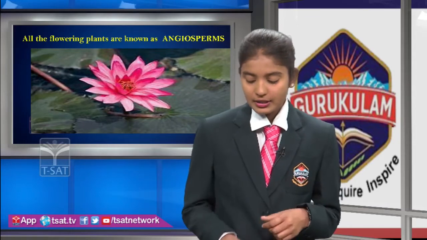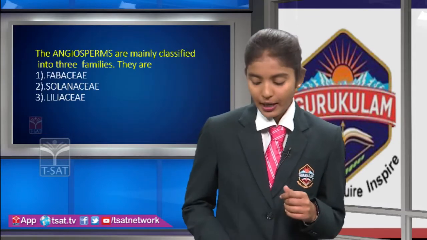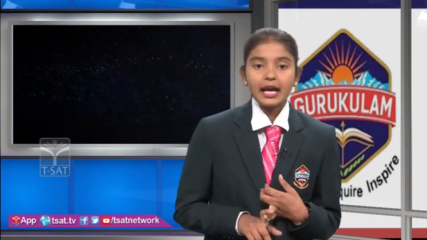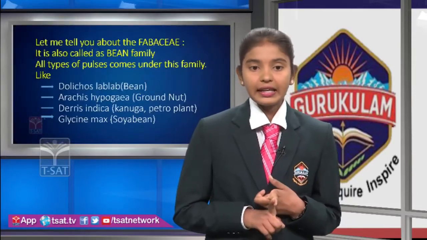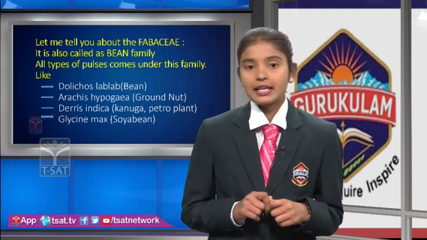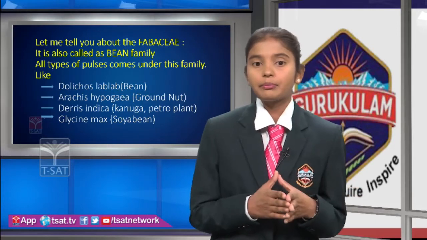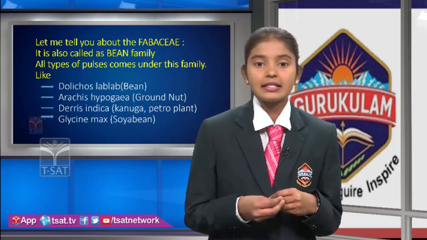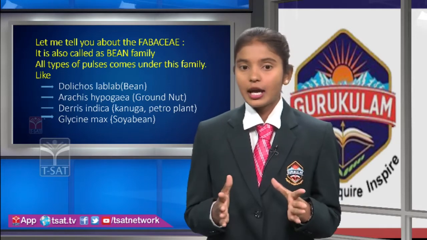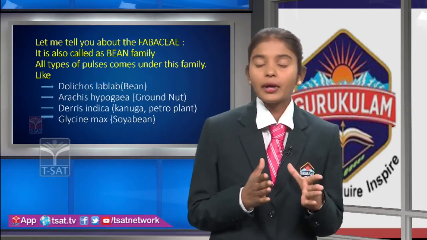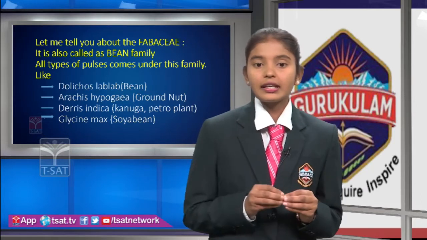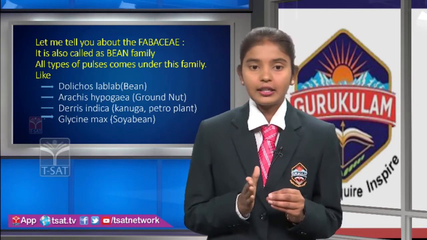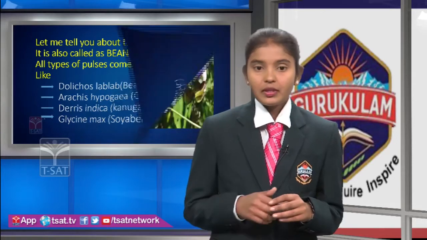For examples, Dolichos lablab, Arachis hypogea, Glycine max and Derris indica. The Dolichos lablab we generally call bean, and Arachis hypogea, the common name is groundnut, and Derris indica, we already know that it is a Kanuga tree. Next, Fabaceae family.